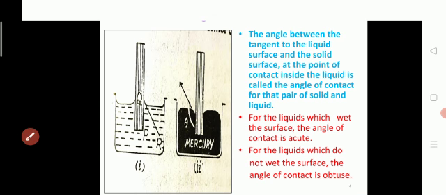For liquids which wet the surface, the angle of contact is acute, and in the first diagram the angle of contact is acute because the liquid wets the surface. In the second diagram, for example, take mercury, which does not wet the surface. When the capillary tube is kept inside mercury, there is a depression of the mercury level, and in that case the angle of contact is obtuse. Here theta is the angle of contact, which is obtuse in this case.